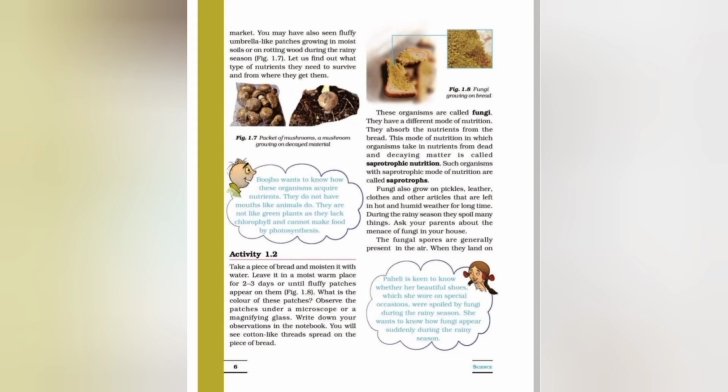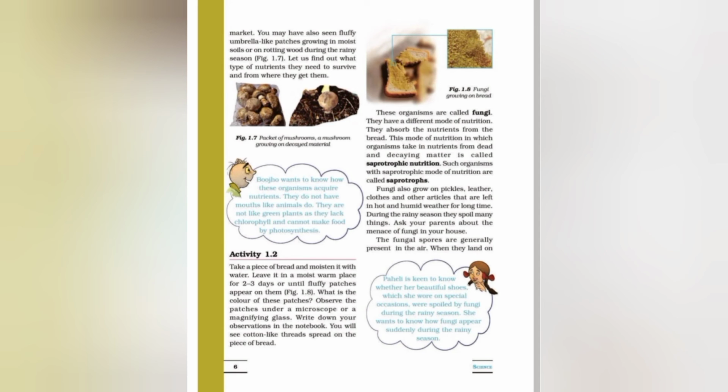So students, one activity is given, that is 1.2. Take a piece of bread and moisten it with water. Leave it in a moist warm place for 2-3 days until fluffy patches appear on it, as in figure 1.8. What is the color of these patches? Observe the patches under a microscope or a magnifying glass. Write down your observation in the notebook.